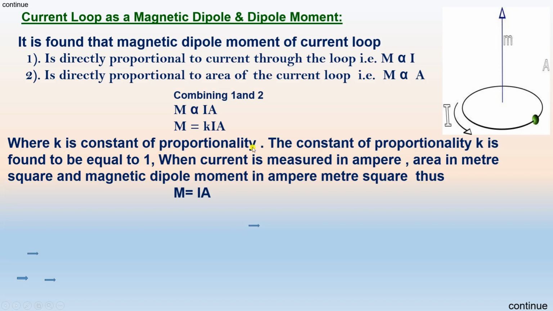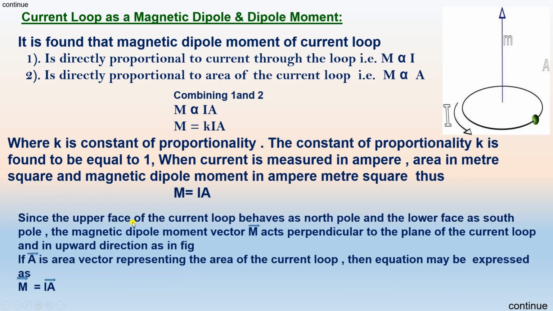The constant of proportionality K is found to be equal to 1 when current is measured in ampere, area in meter square, and magnetic dipole moment in ampere meter square. Okay, so M is equal to IA.